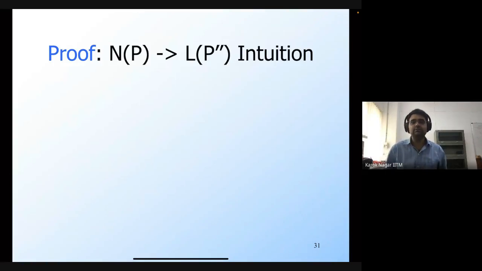Any suggestions? Okay, so here I have a suggestion from Vinny that we add a new bottom symbol at the start, and then we remove it from every state to a final state.